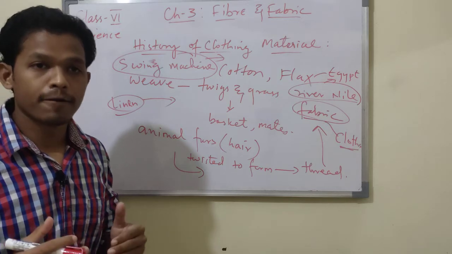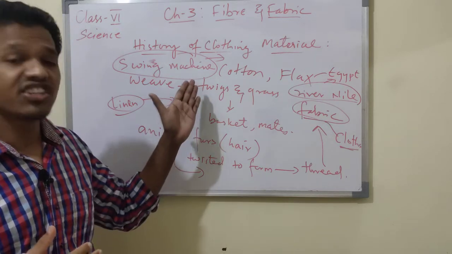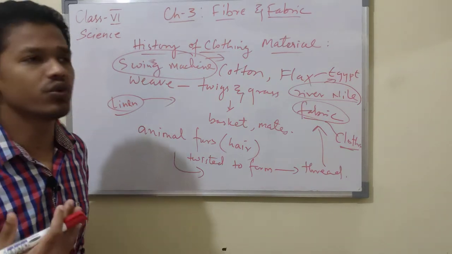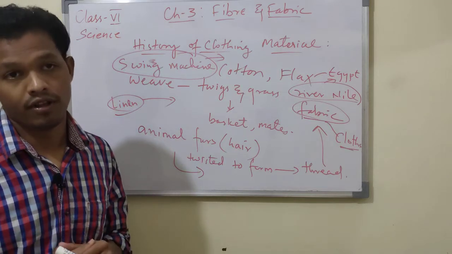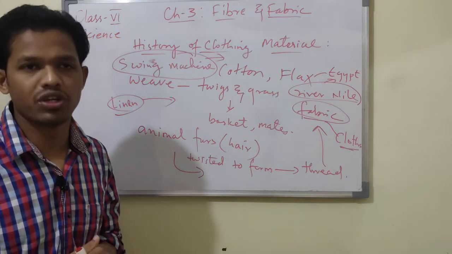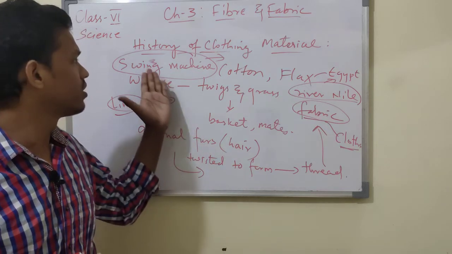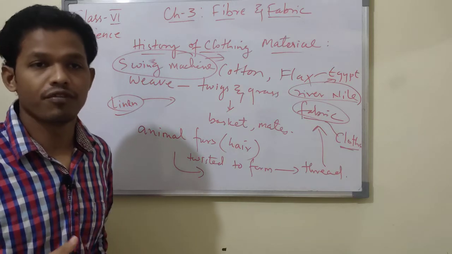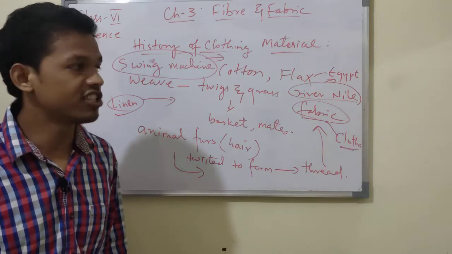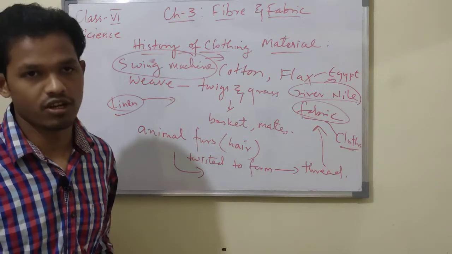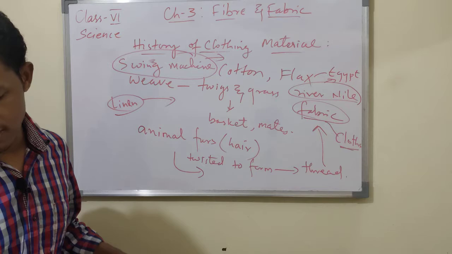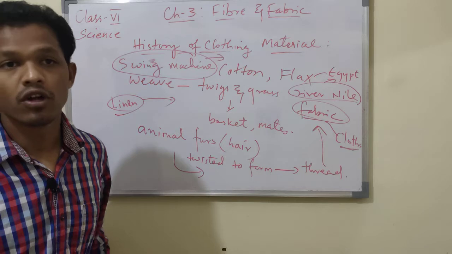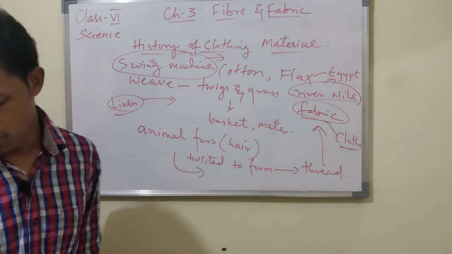Till today, we also depend on unstitched cloth like sari, dhoti, lungi, and turban. These are unstitched fabrics we still use. But after the sewing needle was invented, there is a variation in the many fabrics which are manufactured. Just as there is a variety of food items, similarly there is also a variety of clothing items.